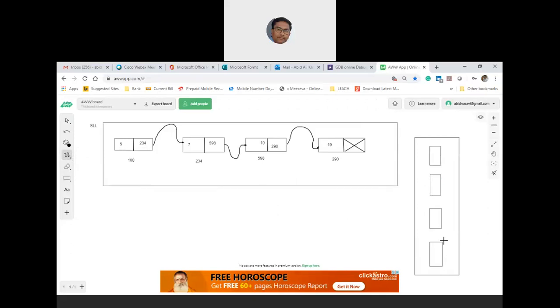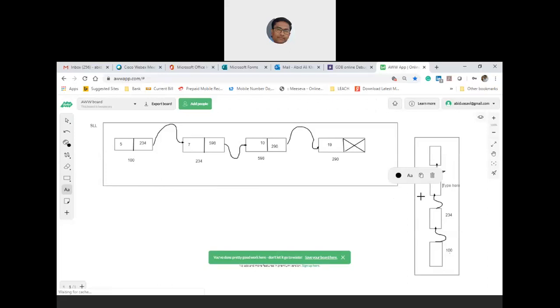I'm not drawing everything again. So this is the first link, this is the second link, this is the third link, because this is the last node. Let me write the addresses only here. So this will be 100. Now this will be what? What I'm writing, is it correct? Yes or no? This is 598. Then this is 290.